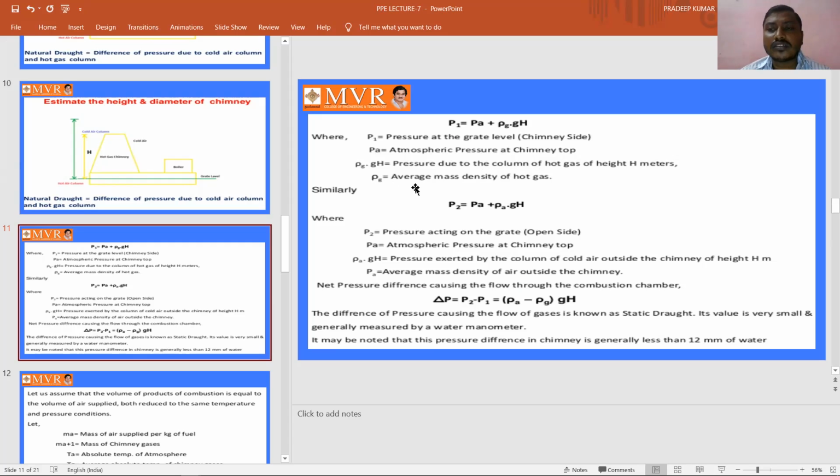Rho G is the average mass density of hot gas. Similarly, by using this equation we can write the pressure P2 as PA plus rho A into g H. Here, instead of rho G we use rho A, the density of air. This is the pressure exerted by the column of cold air outside, whereas the other is the pressure due to the column of hot gases. The only difference between these two equations is rho G, the density of gas, and rho A, the density of air. For cold air we take rho A, and for hot gas we take rho G.